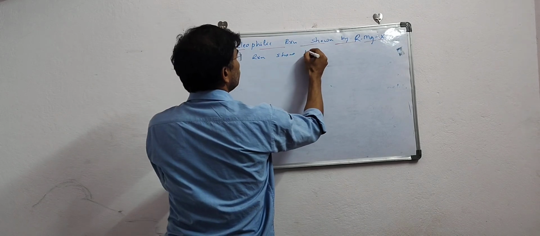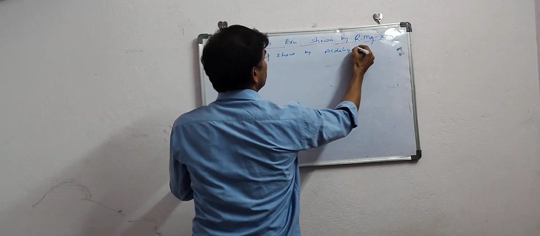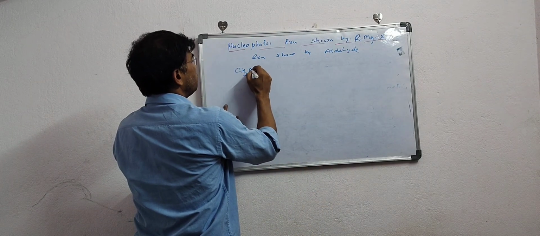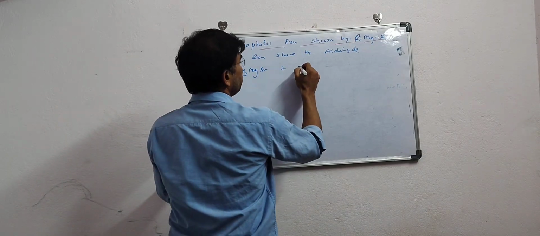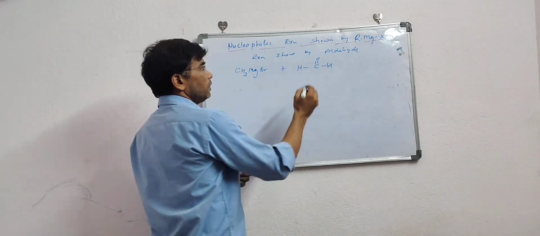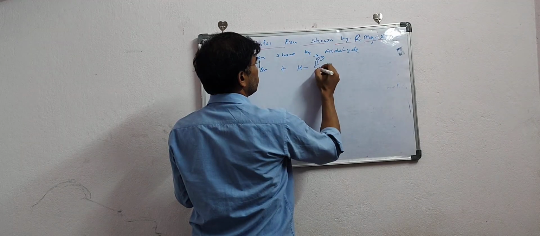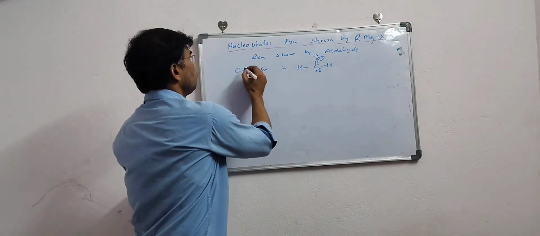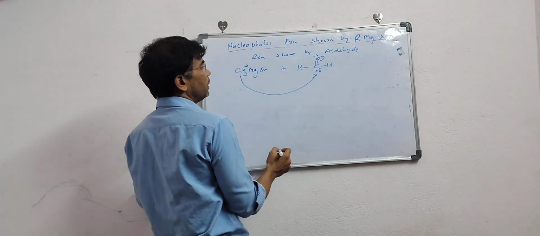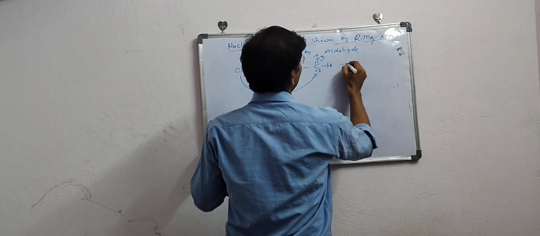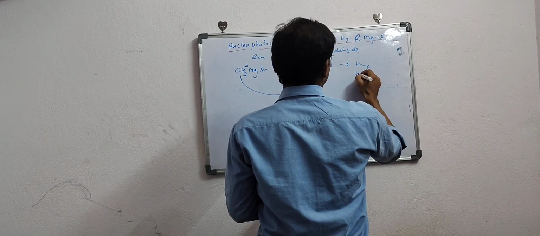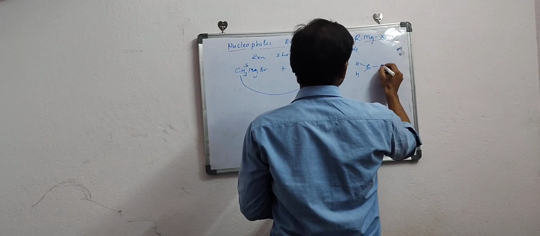Reactions shown by aldehydes. I have got a simple methyl magnesium bromide and I am going to treat it with a simple formaldehyde. Because here oxygen carries a delta negative charge, so this carbon is delta positive, and of course from here it is delta negative, that means this part will act as a nucleophile and it will attack over here, and the product which we will be getting after this is HCH and then O.